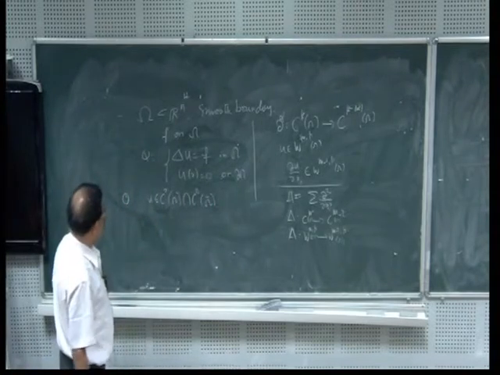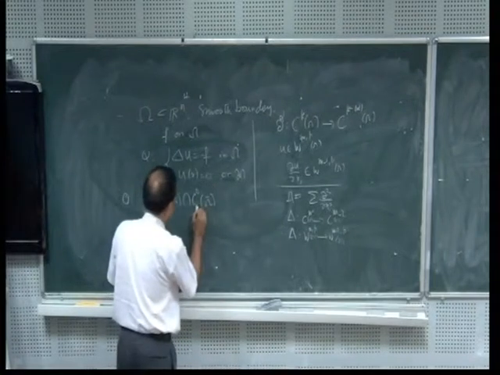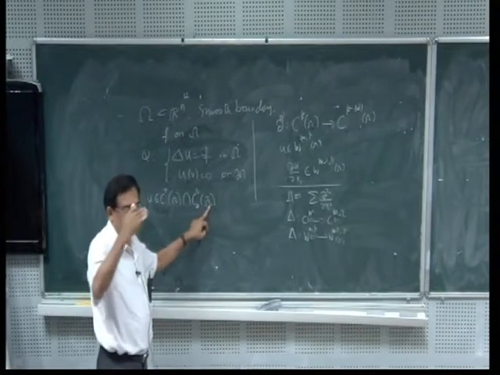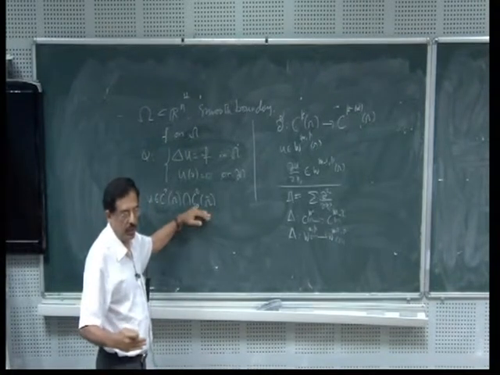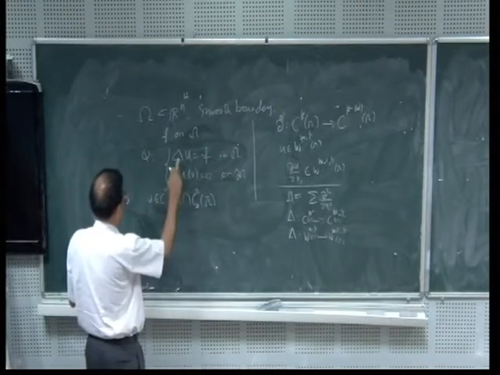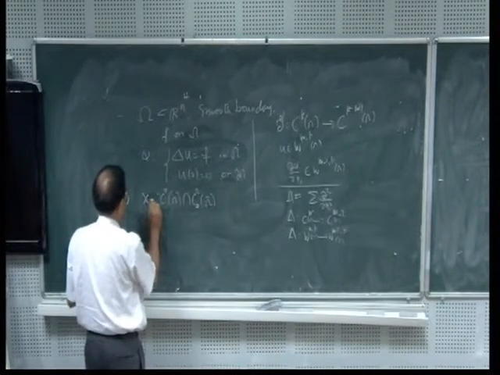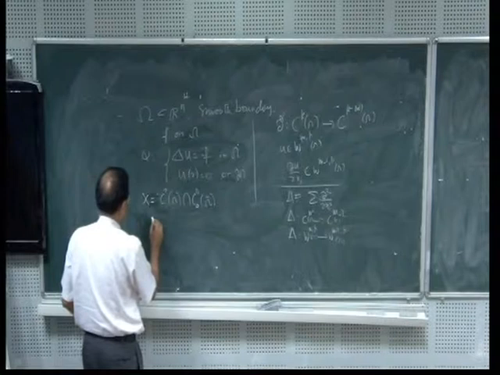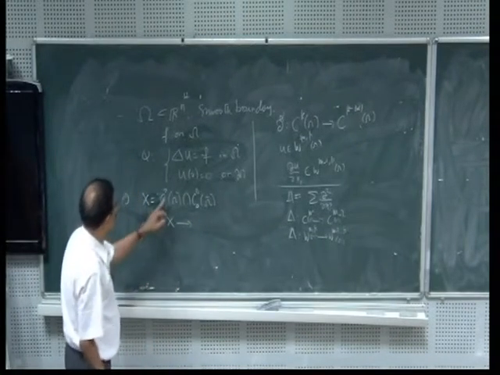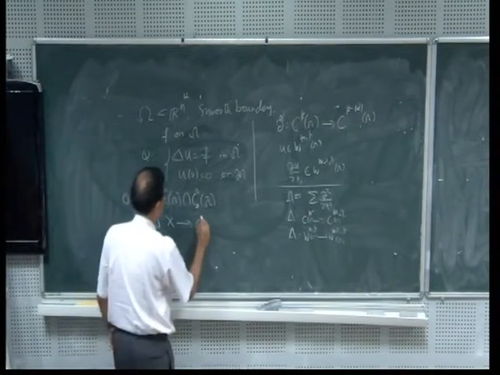Also I want u to be equal to 0 on the boundary of omega. I denote this space by C0 with a subscript 0, that is, all continuous functions on omega closure so that u is equal to 0 on the boundary of omega. This is the notation I am using. Is it clear? So now I am looking for a solution u in this space. This is my space X. If X is this, then where does the Laplacian map from X? It is twice differentiable functions, and when I differentiate it, it is in C0 of omega.